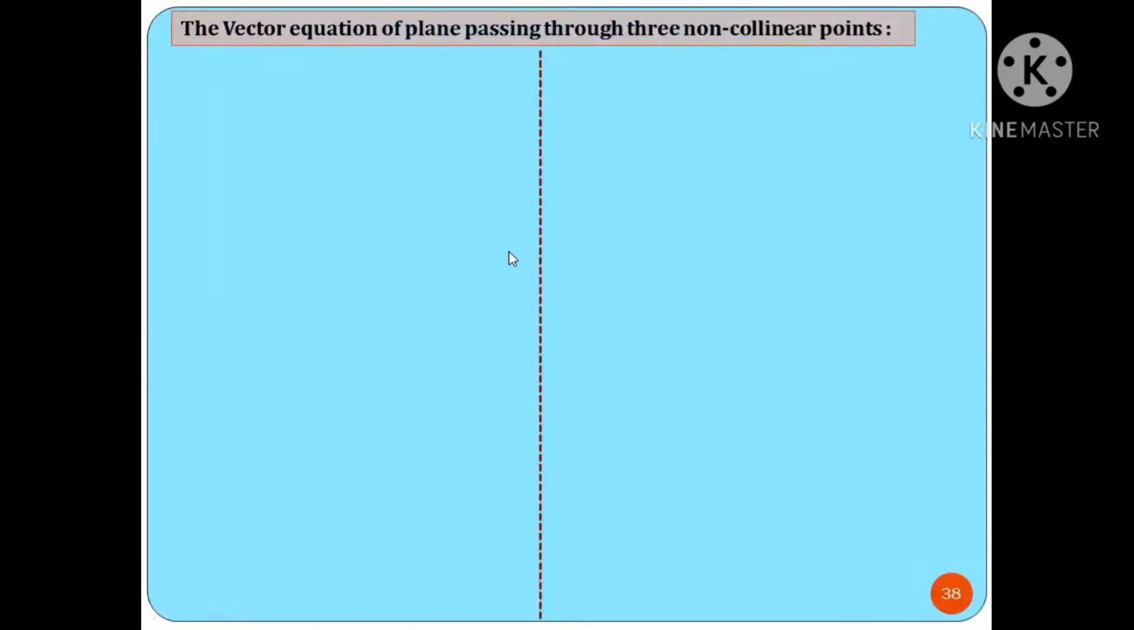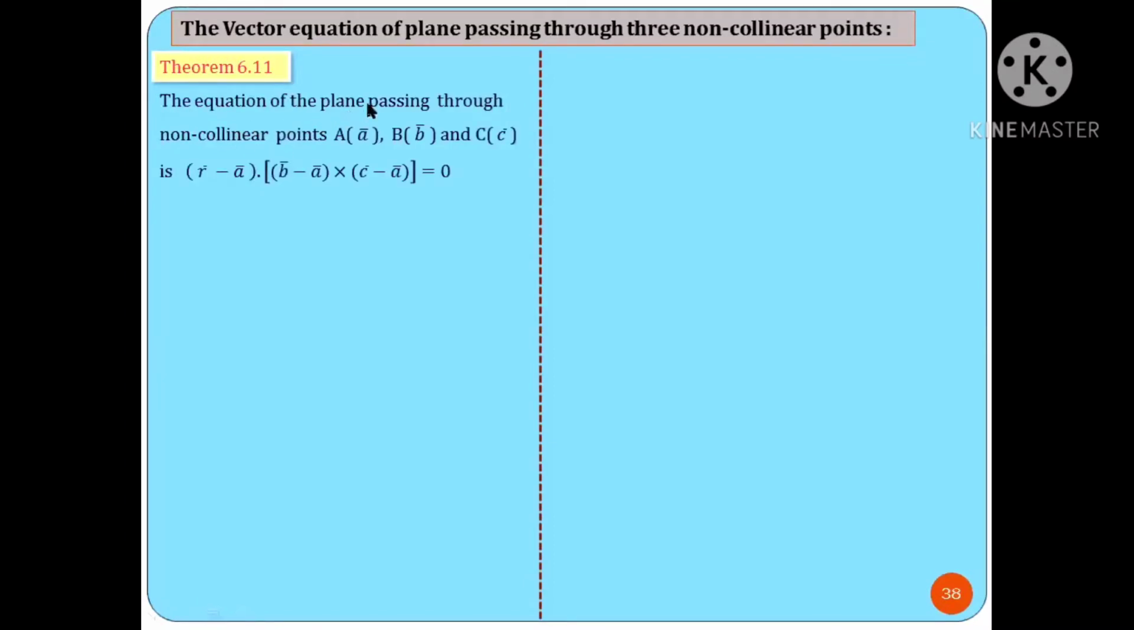Concept: vector equation of the plane passing through three non-collinear points. Vector equation of plane passing through three non-collinear points. Let us see the statement of the theorem.